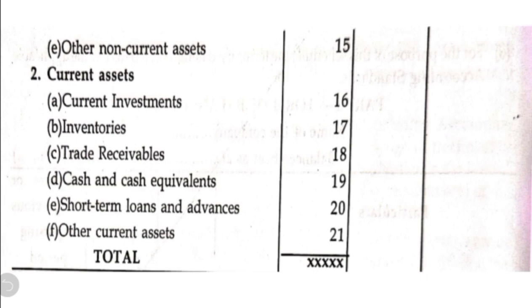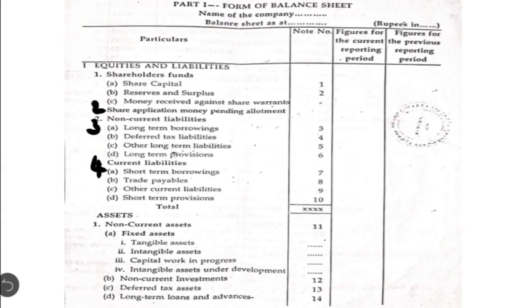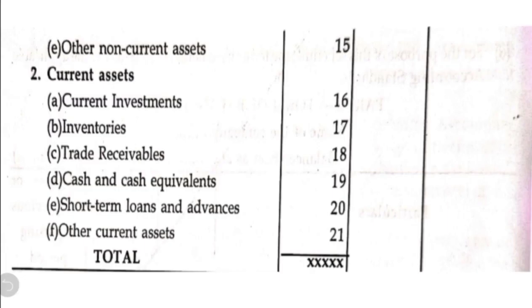Then the second subheading under the asset side is current assets. Under that again we have six items. First one is current investments with note number 16, inventories 17, trade receivables 18, cash and cash equivalents note number 19, short-term loans and advances note number 20, other current assets note number 21. Okay, this will give you note number 11 to note number 21. If you get the total, that is the total of the asset side, nothing but the total of assets. So this is the format in which the balance sheet has to be prepared.